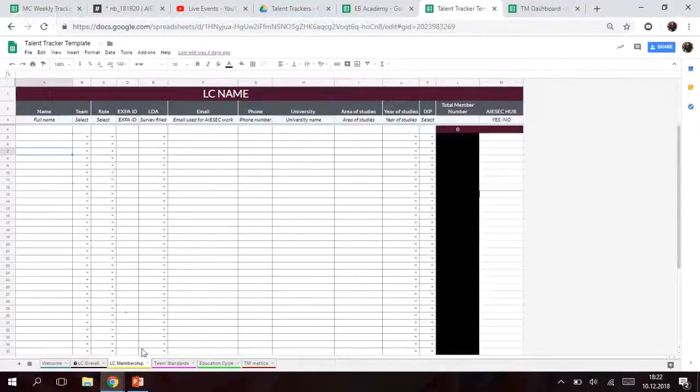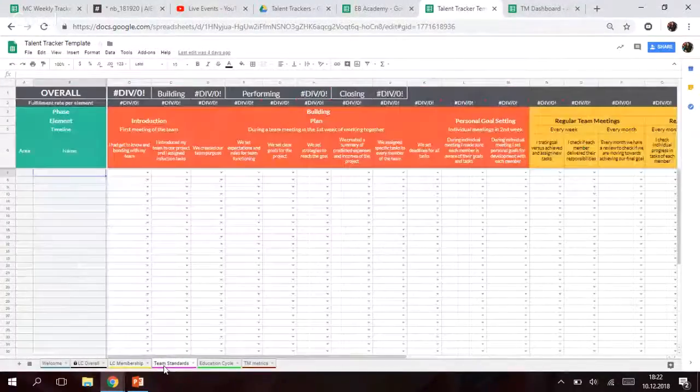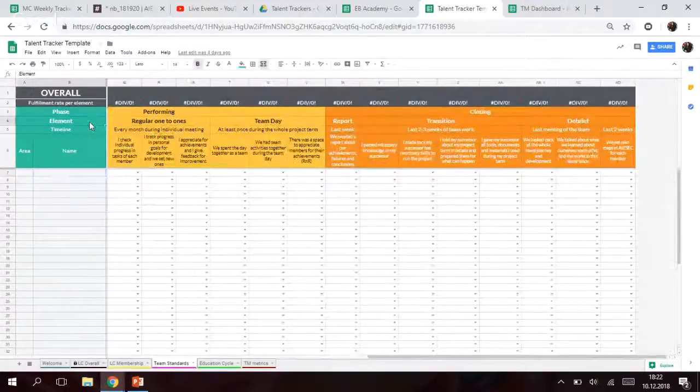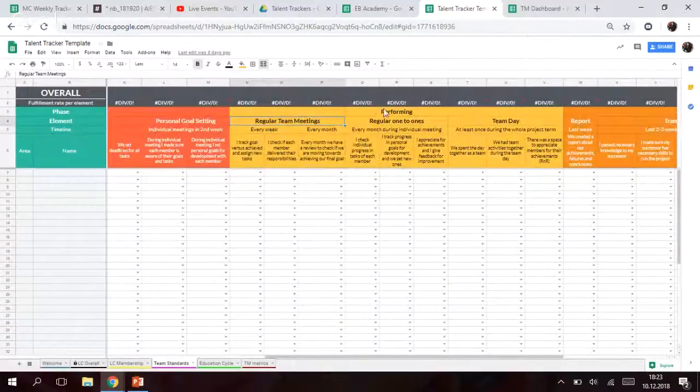And we have the team standards tab, with all the phases of team standards. You can see what the element is for each phase in a different way, and you can see all timelines. For example, for regular team meetings from the performing phase, you can see every week and every month what needs to be done.